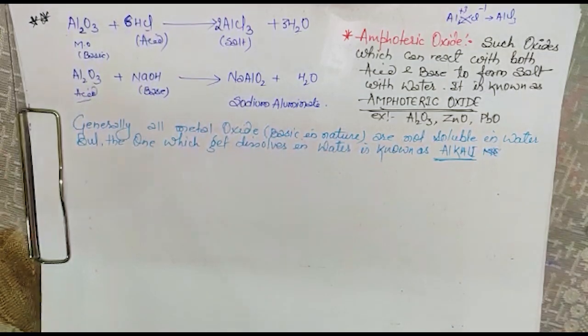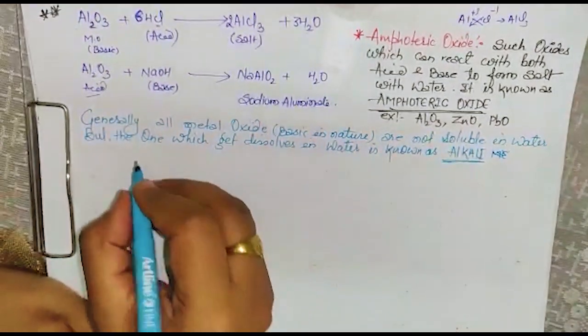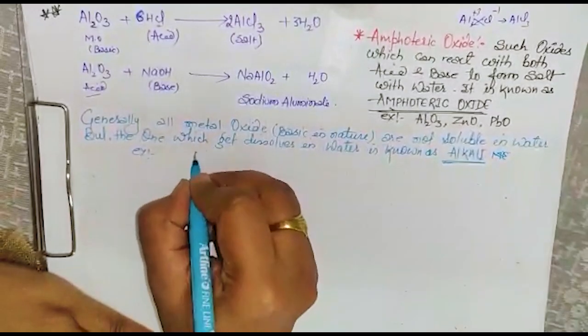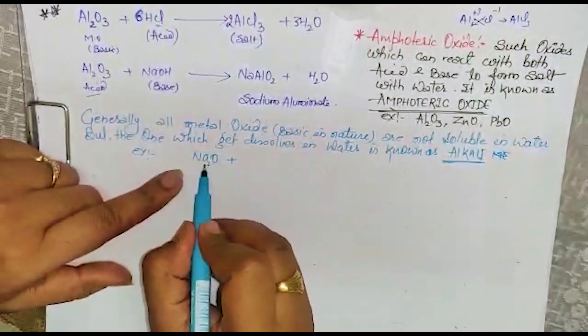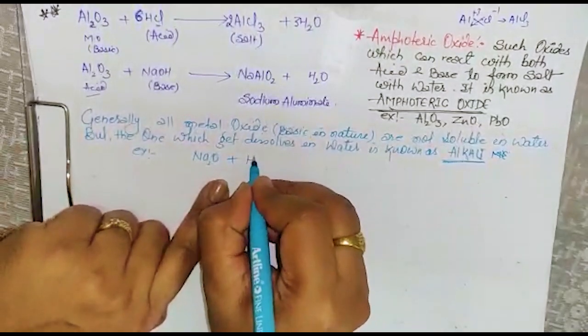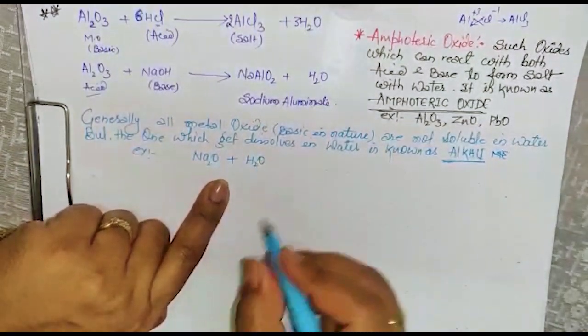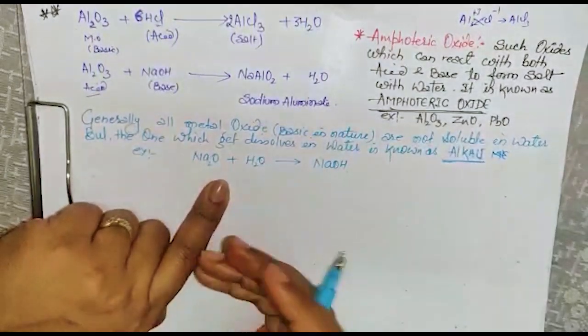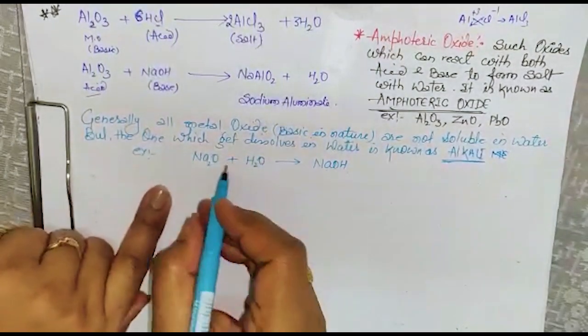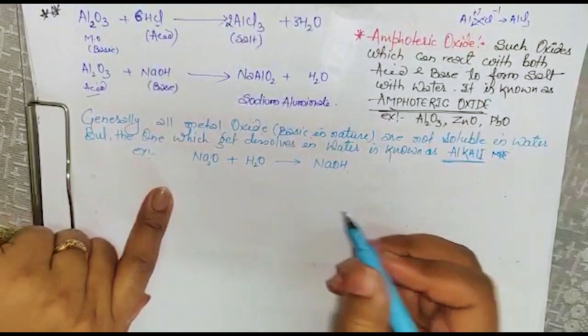Done? Okay, so let's do some examples. Suppose this Na2O, this is a metallic oxide, basic in nature, and if we dissolve it in water, it will give you NaOH, isn't it? So that means it gets dissolved, and hence this will be called what? Alkali.